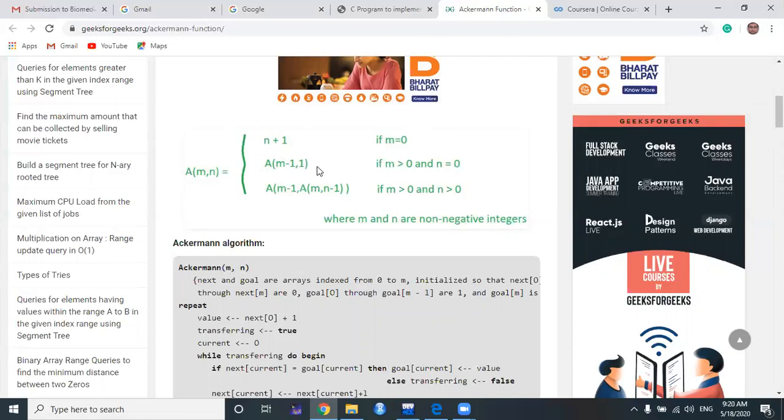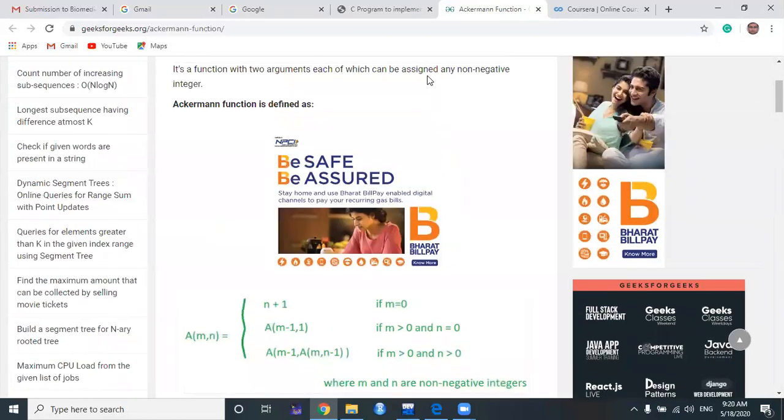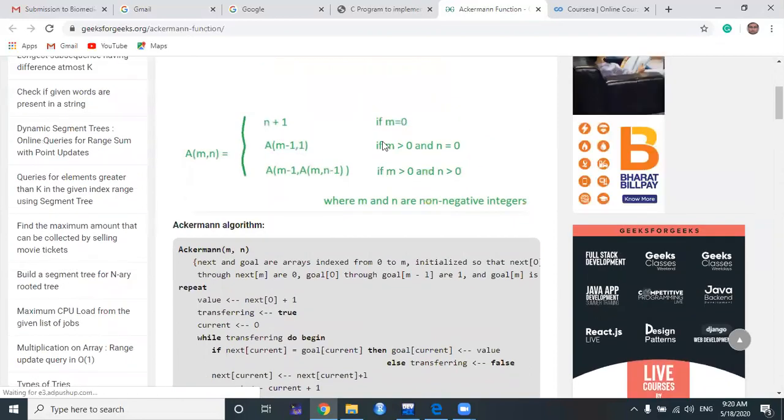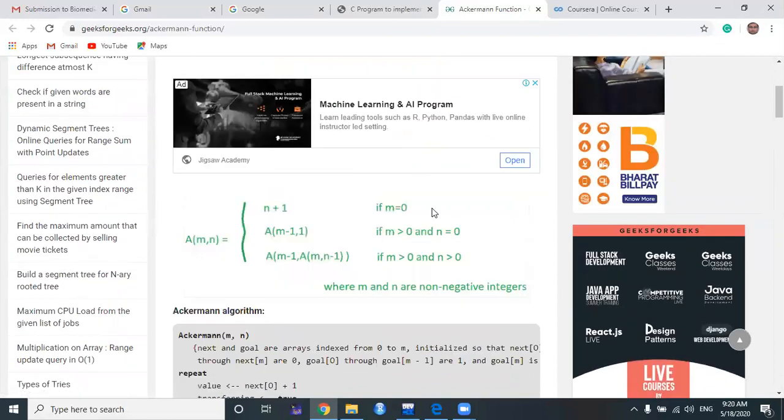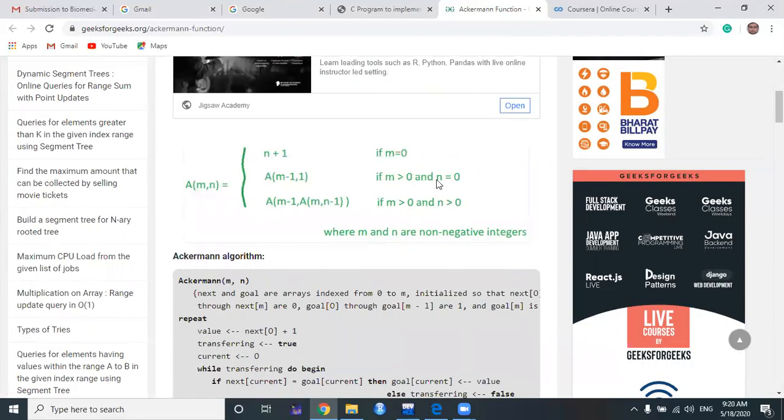Now the second case, if m is greater than 0. I am always saying that the Ackermann function takes non-negative integers, and negatives are not allowed. So m not equal to 0 always means greater than 0, right? So if m is greater than 0 and n equals 0, then you will call the recursive function A of m minus 1 comma 1. So the first argument will be m minus 1, and the second argument will be 1.